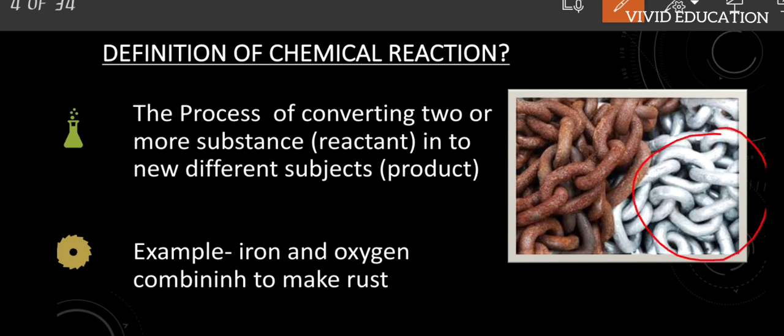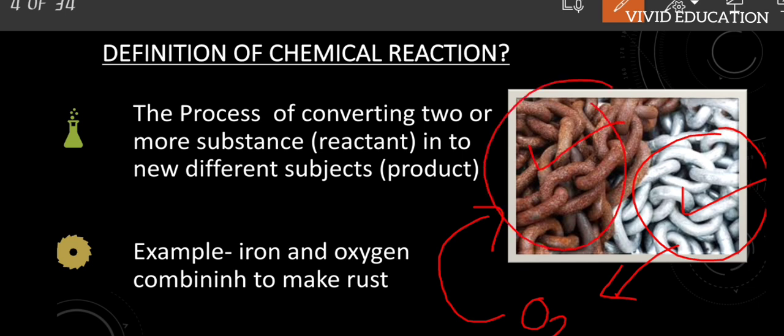Suppose this is iron. When it is reacted with atmospheric oxygen for a prolonged time, it will convert into rust, correct? So just look here. One substance is getting converted into another substance, and this is not reversible, it cannot reform into the original one, correct? So this is called a chemical reaction.